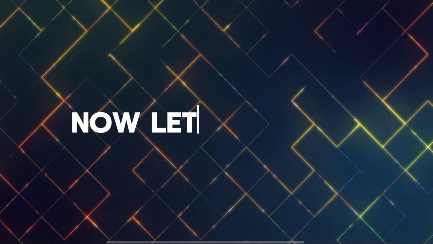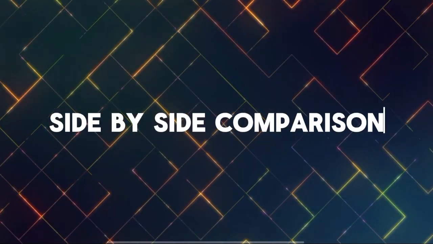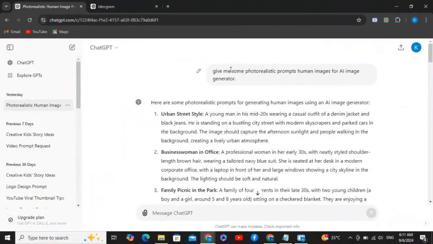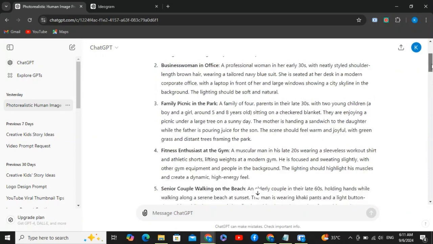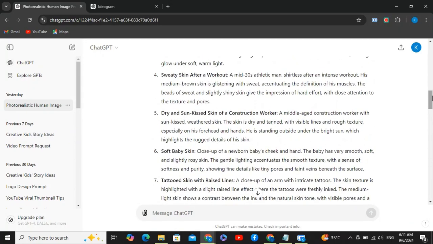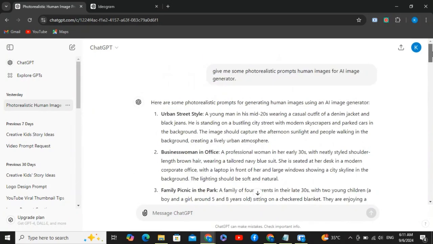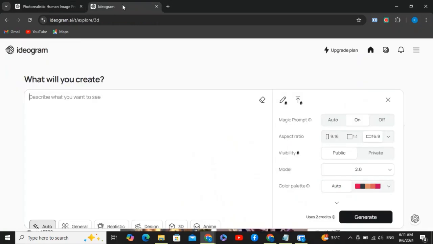Now let's do some side-by-side comparison of Ideogram with Flux AI. I would like to get some help from ChatGPT, so open it and give it a prompt: give me some photorealistic prompts of human images for the AI image generators. And we're going to test all of these prompts one by one, so let's try this first prompt. Just copy this prompt and paste it here.